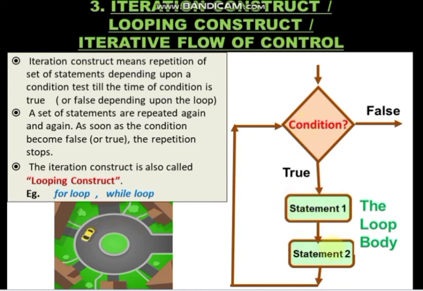It can be one statement, two statements, multiple statements, or no statements. But if the condition is true, it will enter the block and execute this block. Again the condition is checked, if it is true, it will again enter and execute these statements. Likewise it will move on in the loop until the condition becomes false. Once the condition is false, you move out. So this is what looping is: a set of statements are executed again and again. So iteration is also known as looping. Always remember this.